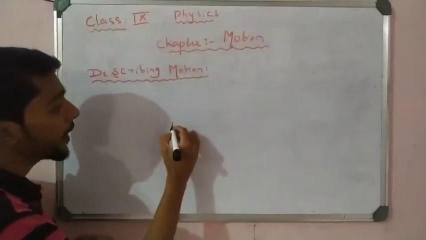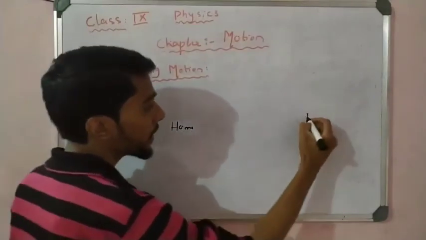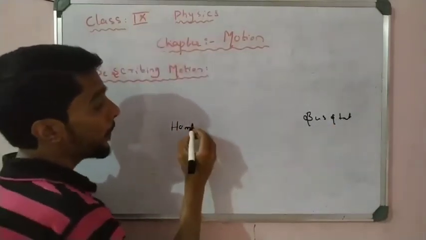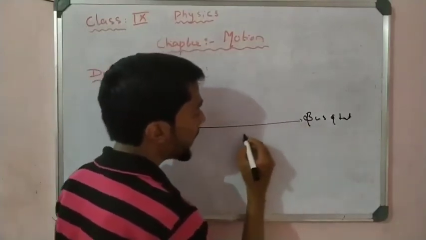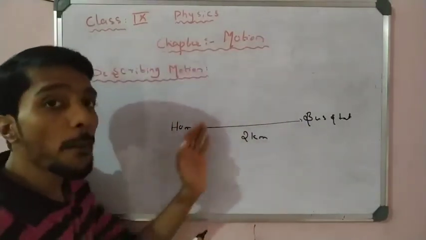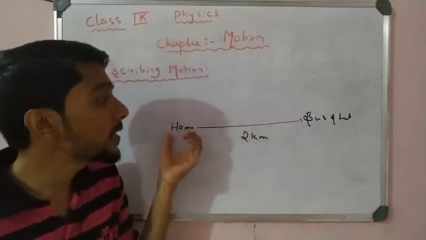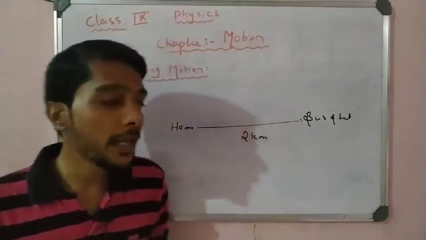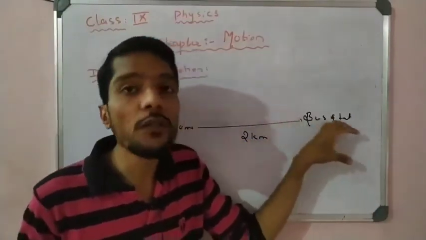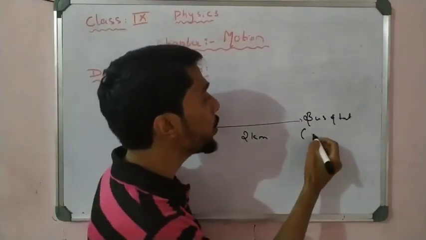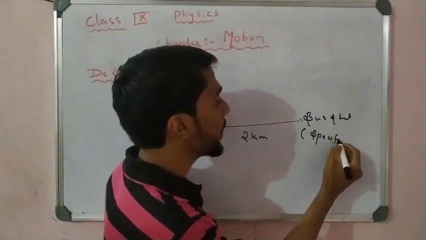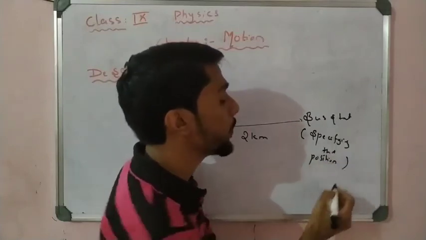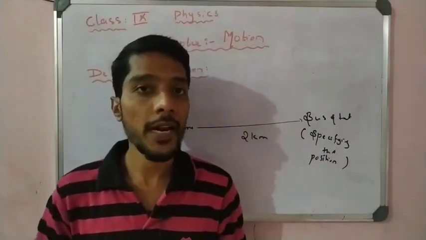See, this is my home and this is the bus stand, and I say the bus stand is 2 kilometers away from my home. So I am saying that the distance between the bus stand and my home is 2 kilometers. The second meaning is that I am specifying the position of the bus stand here. That is the actual meaning.